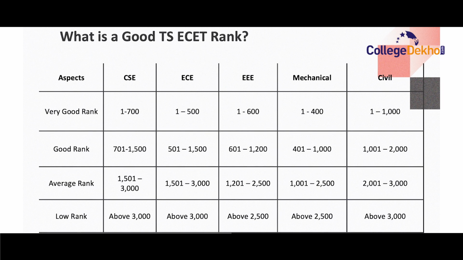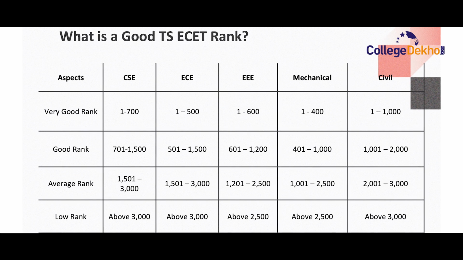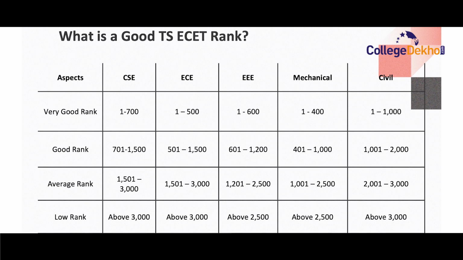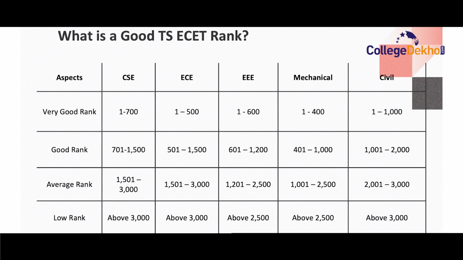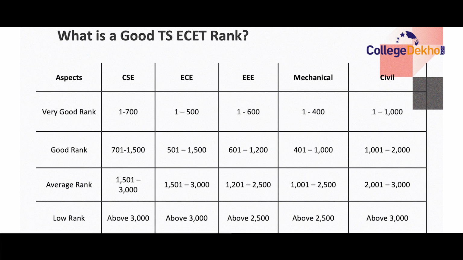For electronics and communication engineering, rank of 1 to 500 can be considered as a very good rank. Rank of 501 to 1500 can be considered as a good rank. Rank of 1501 to 3000 can be considered as an average rank, and a rank above 3000 can be considered as a low rank.